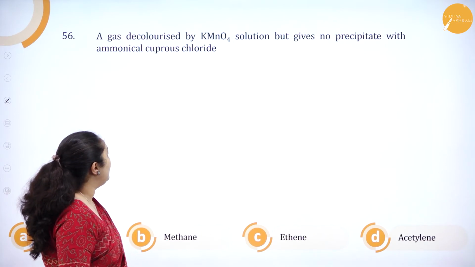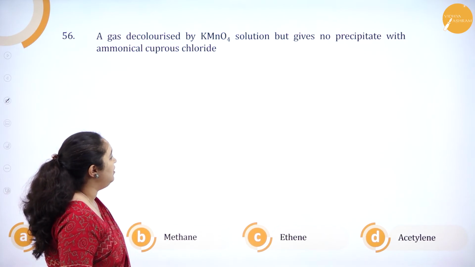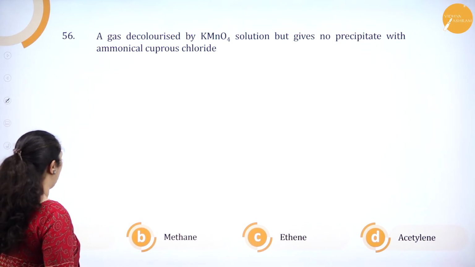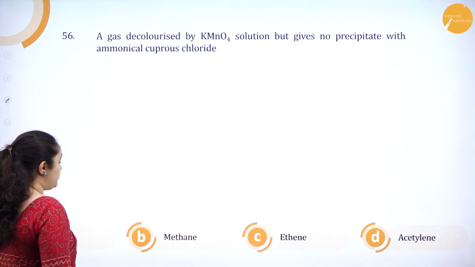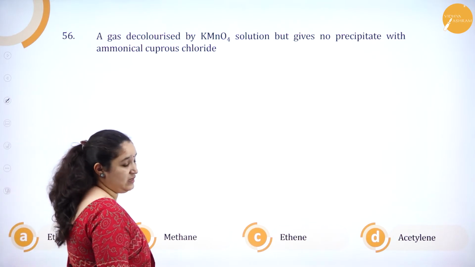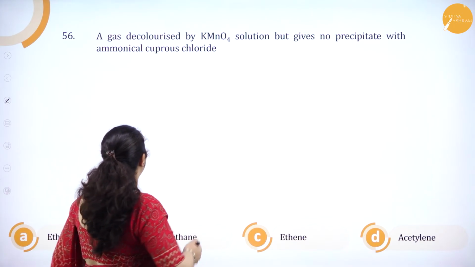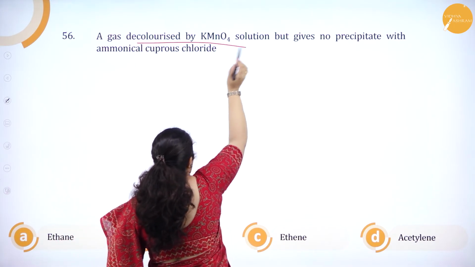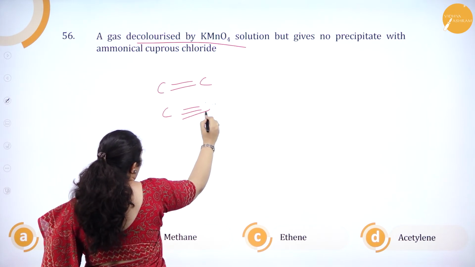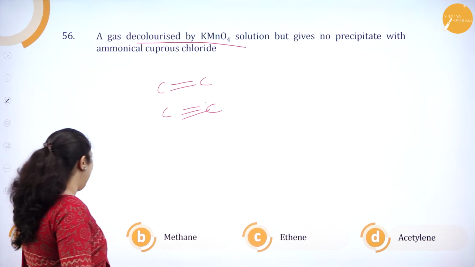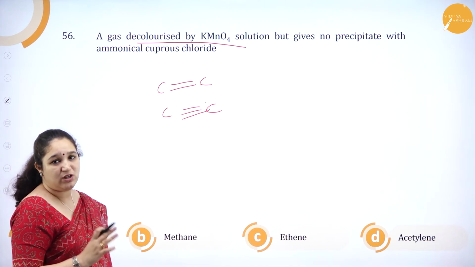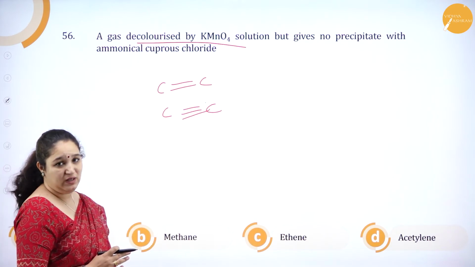A gas decolorizes KMnO4 solution but gives no precipitate with ammoniacal copper chloride. Option A is ethane, B is methane, C is ethene, D is ethine. First of all, they have given us the hint, it decolorizes KMnO4. That means it should contain carbon-carbon double bond or carbon-carbon triple bond. So, option A and B is ruled out. Ethane and methane does not have a double bond or triple bond. It should be ethene or ethine.